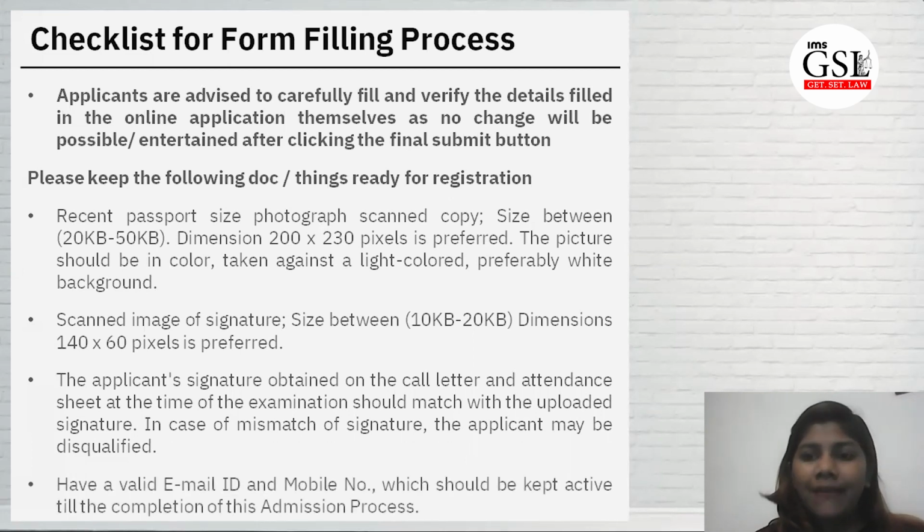And you should have a valid email ID and a phone number. Please make it available when you're filling the form, and make sure you don't change that number. I would say take a screenshot also, whatever email or whatever notification you receive, so that you can keep it on record, and you don't miss out on that.